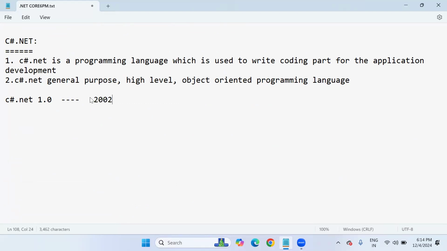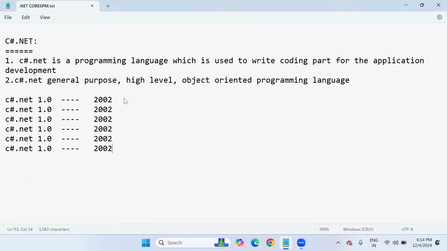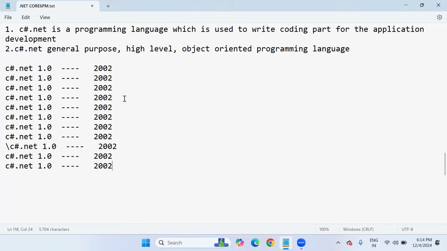Similarly, let me copy paste, because till 2024 we have to write all the versions. It's easy to write like this. Now coming to this, what versions are there? Let me write one by one, and the years also clearly. But I'll also explain what the latest version is that we are going to use. So C#.NET 2.0. This is in the year 2005.